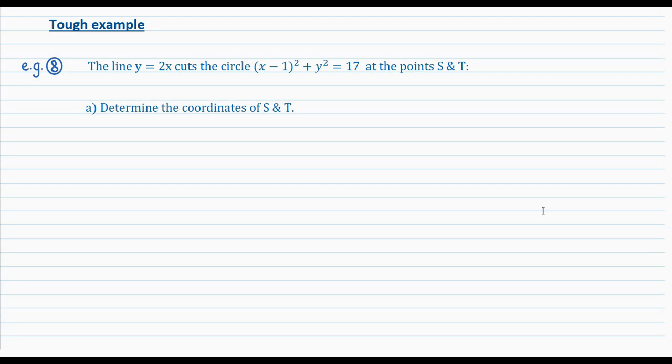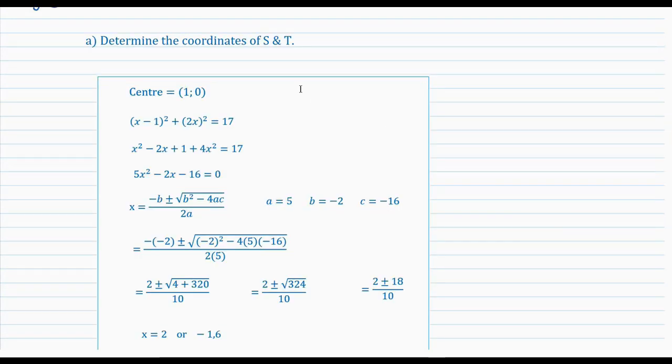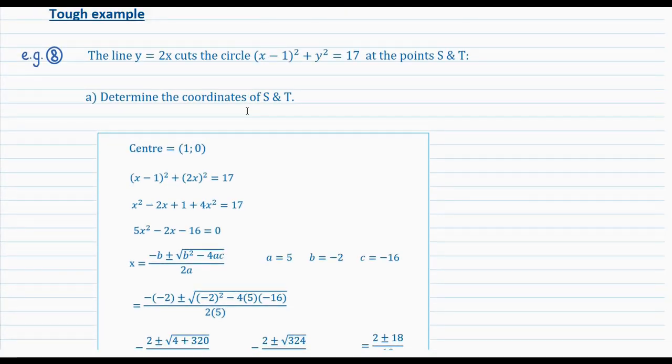Then here's the working. The first step is just to note down whatever you can immediately deduce just from the question description. And the first thing I see is that you can deduce the coordinates of the center point, which would be an x coordinate of 1 and a y coordinate of 0. So the center has coordinates (1, 0).